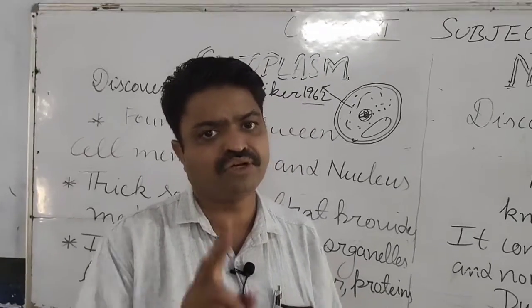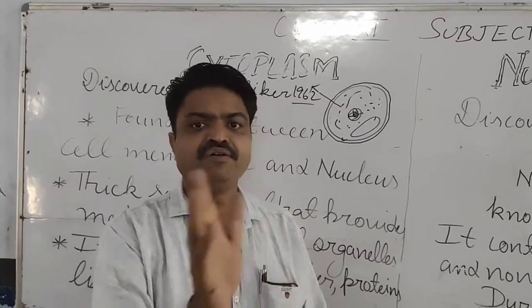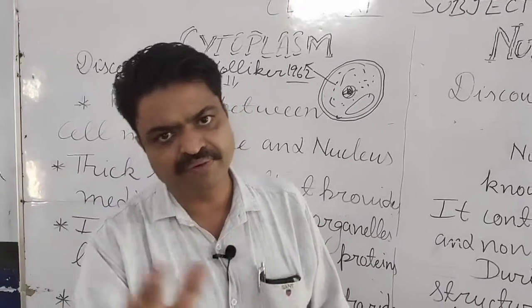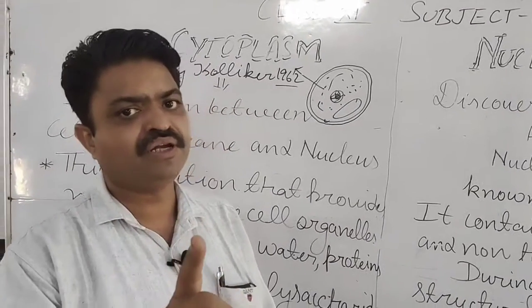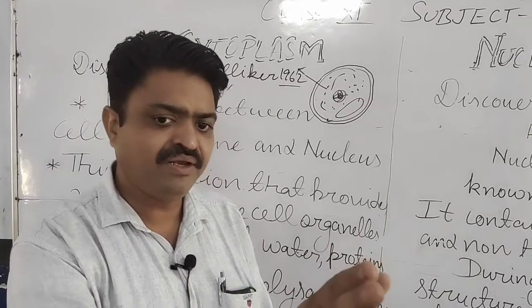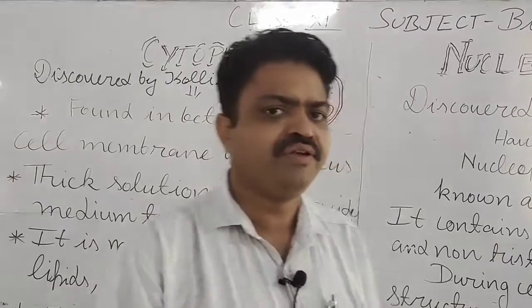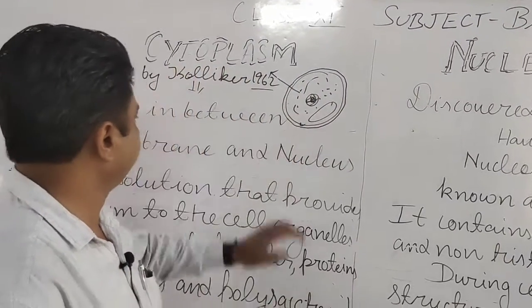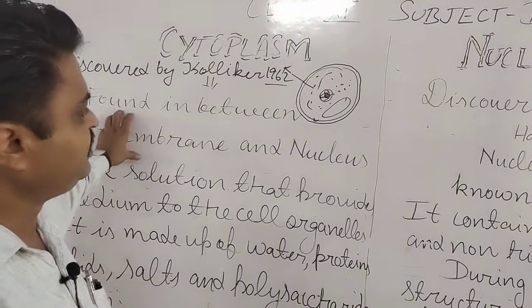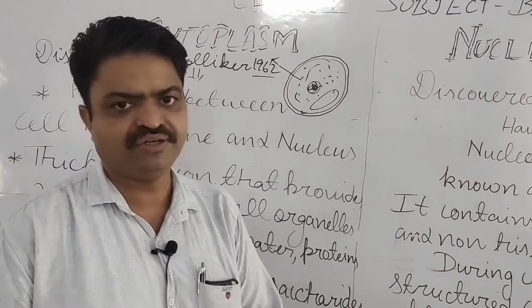There are two types of organelles: without membrane, and membrane-bounded organelles. Both are found inside the cytoplasm. It is found in between the cell membrane and the nucleus, student.